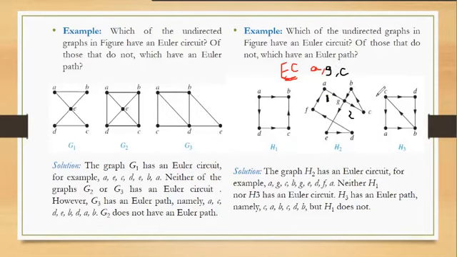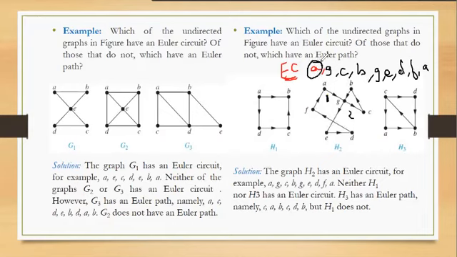Now please name it accordingly by using the notebook and a pen. I'll just traverse through the path directly without naming the edges. So A to G, G to C. Then I am going from C to B. Then G again, B to G, since I have not traversed this edge. So B to G. Then G to E. Then D, F, and A. So G to E, then E to D, D to F, and F to A.